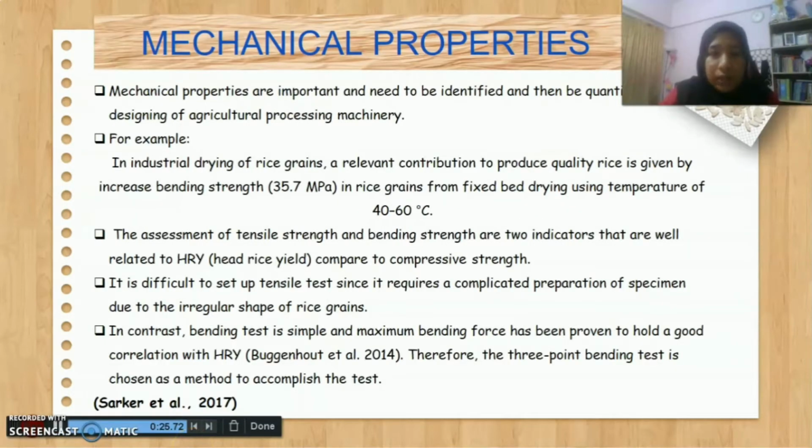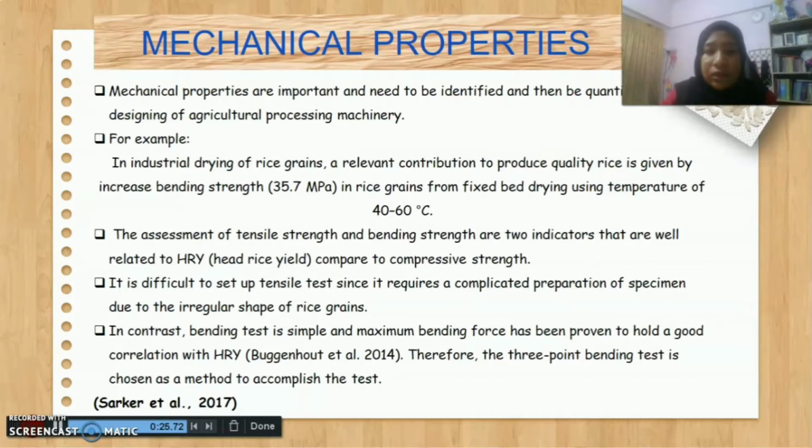From Sakar et al. 2017, mechanical properties are important and need to be identified and quantified in designing agricultural processing machinery. For example, in industrial drying of rice grain, a relevant contribution to producing quality rice is given by increased bending strength, 35.7 megapascal, in rice grain from fixed bed drying using a temperature of 40 to 60 degrees Celsius. The assessment of tensile strength and bending strength are two indicators that are well related to HRY, which is head rice yield, compared to compressive strength.